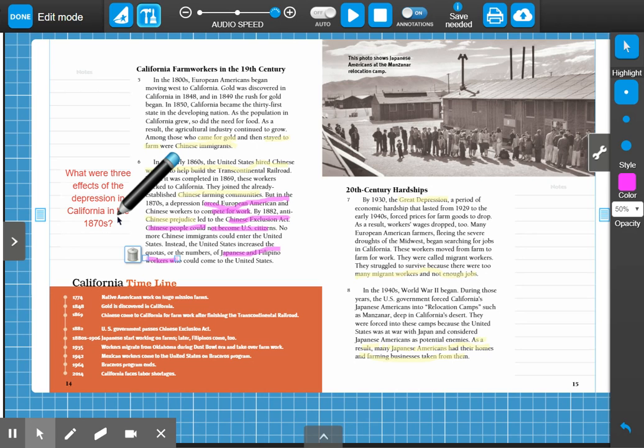The signal words that were used here are that this depression forced, there's a keyword, and it led to this. That's showing the relationship between the depression and these events. So as you go ahead and answer this question, please keep in mind the annotations that we made during our close read today.